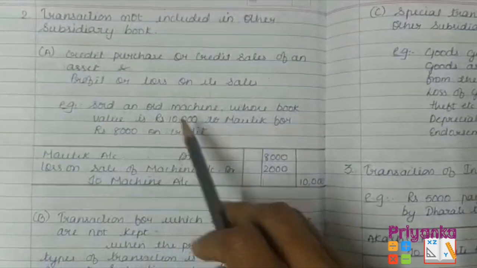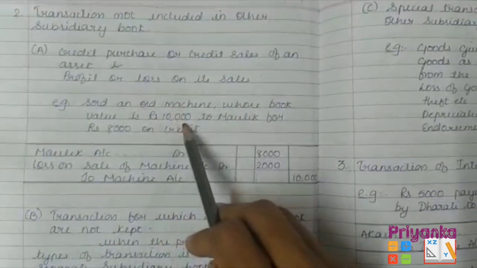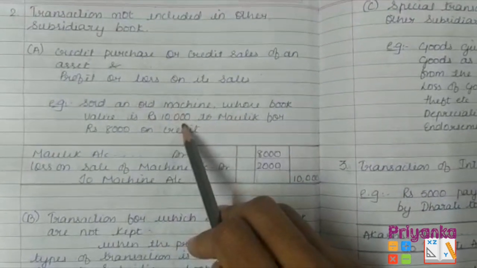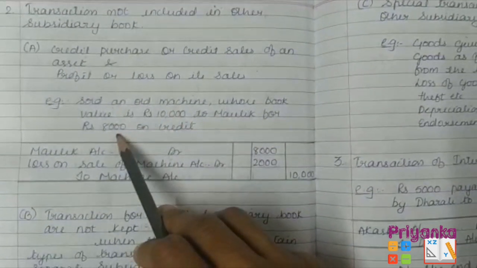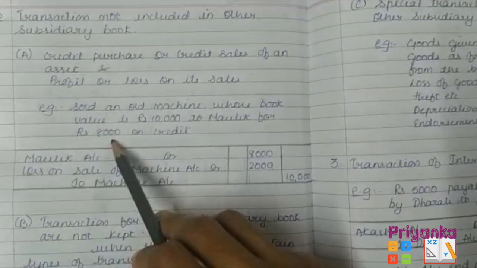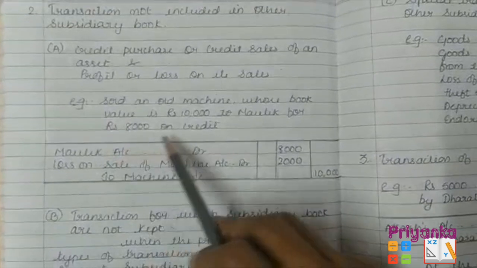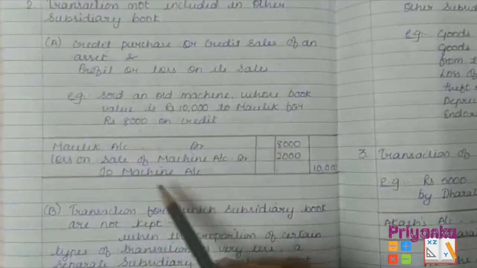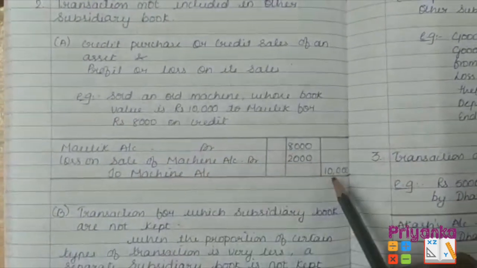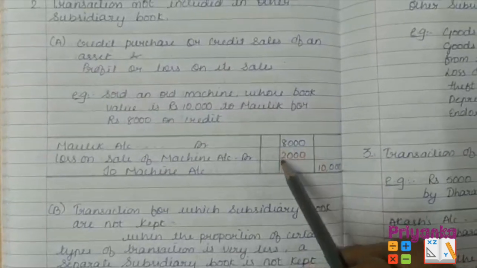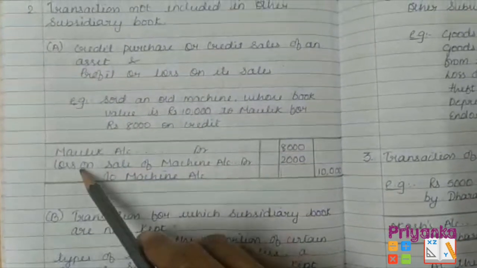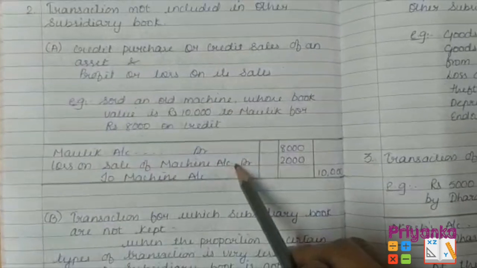The machine was sold on credit, its actual price was 10,000 but it sold for 8,000, so 2,000 comes as a loss. So the entry: Maulik's account debited 8,000, the machine account credited 10,000, and the difference of 2,000 is debited as loss on sale of machine account.